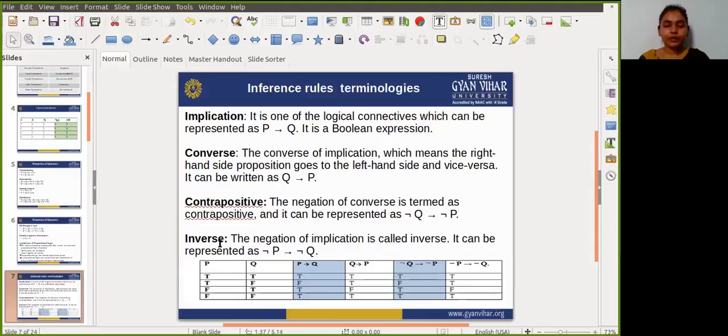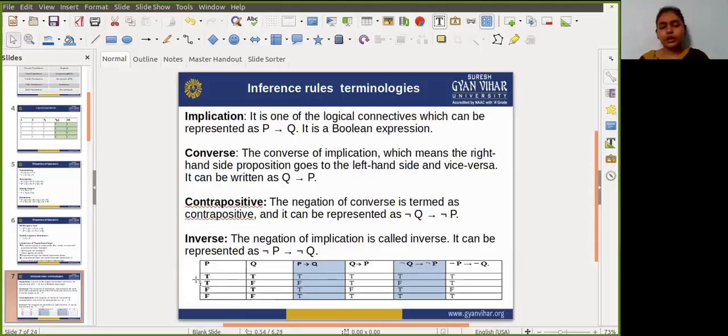Here I am taking the values of P and Q first. The P value is true and the Q value is true. If we negate both of them, then the value of not P is false and not Q is also false. So the if condition is false, we don't need to check the then condition. We directly write the result true.